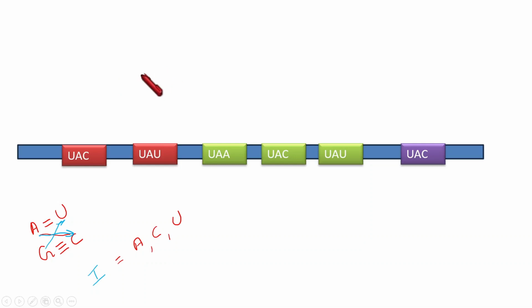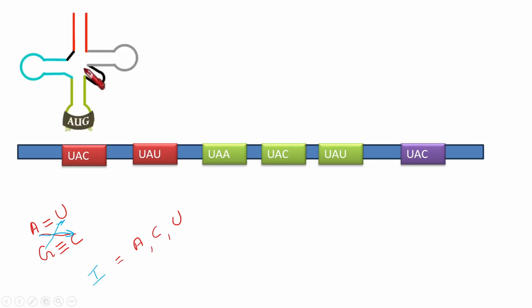So let's see what is happening. First came one tRNA, and the first two bases between the anticodon of this tRNA and the codon of this mRNA follow the Watson and Crick rule itself. Adenine base pairs with uracil and uracil base pairs with adenine. And guanine also here follows the same Watson and Crick rule. Anyway, it forms a base pairing with this codon of this mRNA.